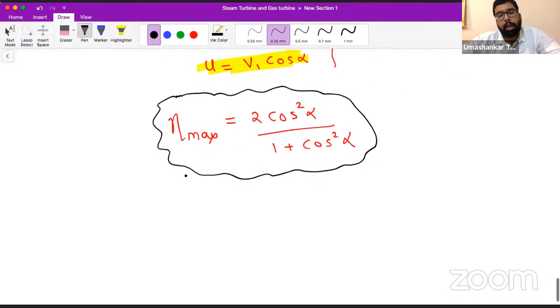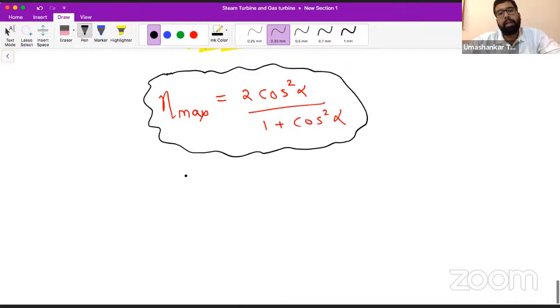So here also the maximum efficiency of Parson turbine is in front of you on the screen, and you can say from here that this maximum efficiency depends upon only one angle, and that angle is alpha. So we can say the design is simple because it depends upon only one angle.